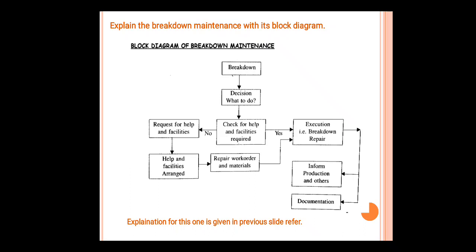With this complete analysis, we can do things in a correct manner. That type of documentation will help avoid future problems. So this is all about the complete block diagram explanation.